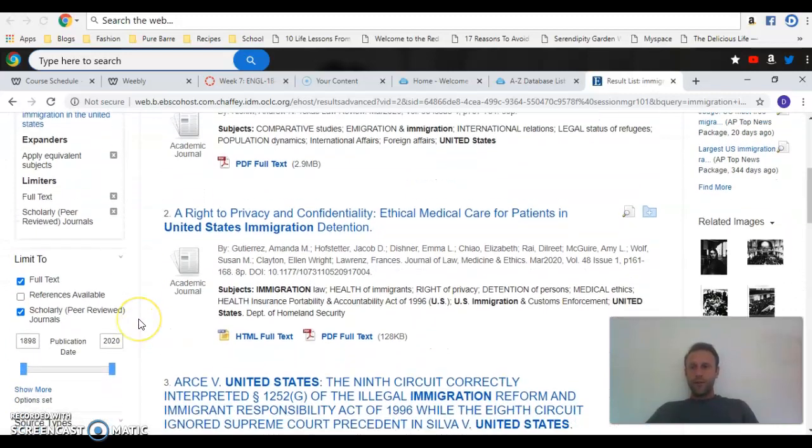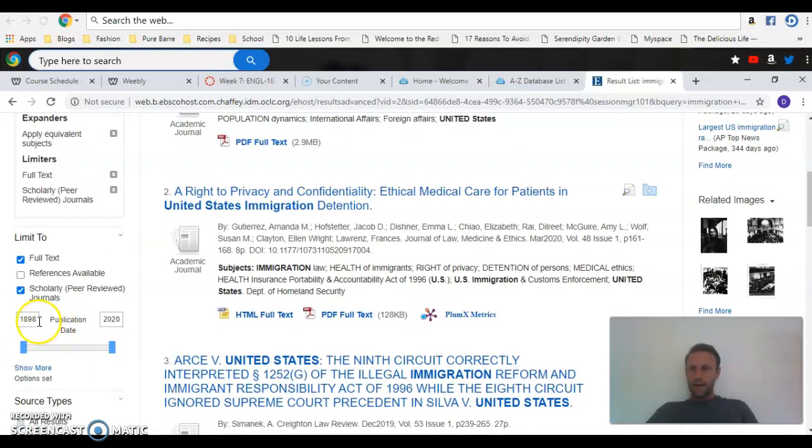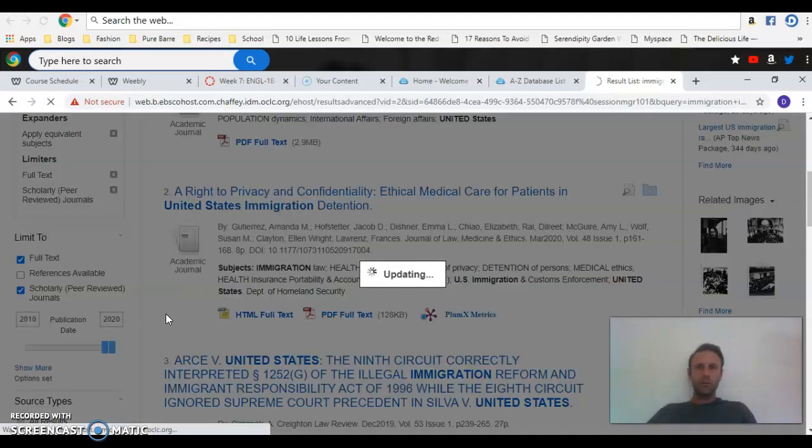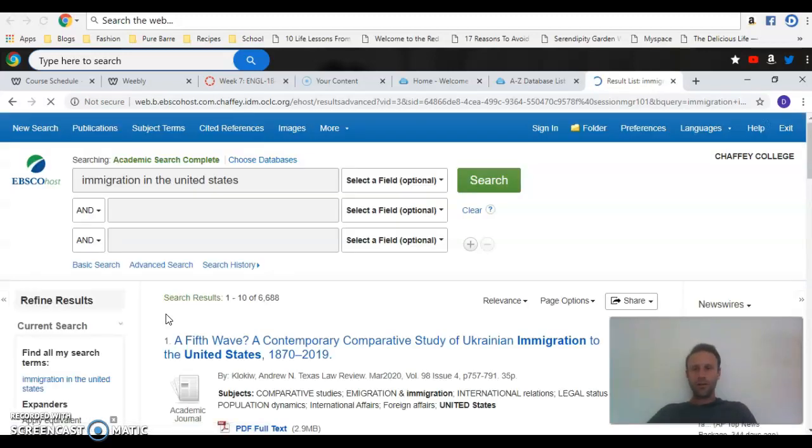But there's another good way to do this, and that is to change the publication date. We don't want articles back at 1898 when there really wasn't that much of an immigration policy in the first place, right? So we'll go to 2010, which is probably a really good window, about a decade or so. You don't want your research to be that old. Okay, but we still have 6,688 articles. So we still need to narrow this down.